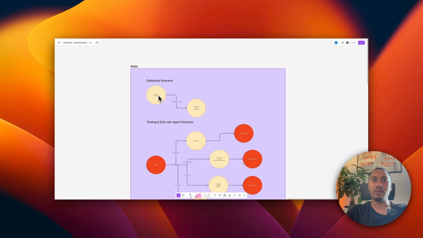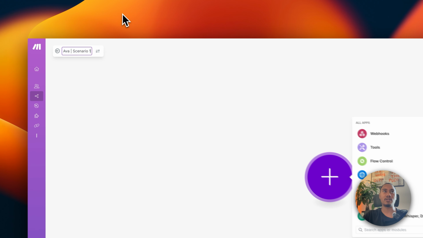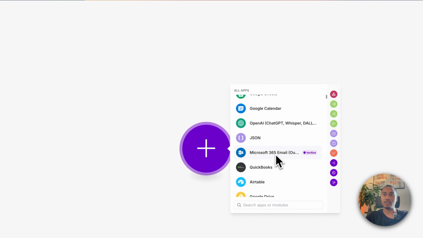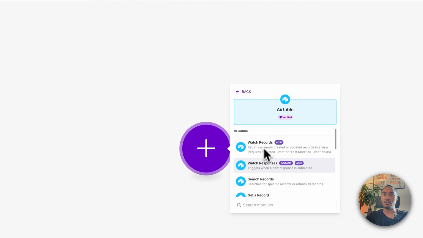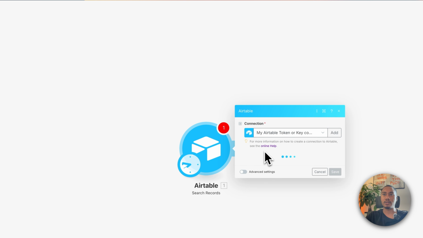We have an Airtable, and then we also have this HTTP request so that we can utilize Vapi's APIs. Another thing we'll probably add is a sleep module, but let's go ahead and just start that now. So here we want to choose an Airtable module, and we want to search for records.